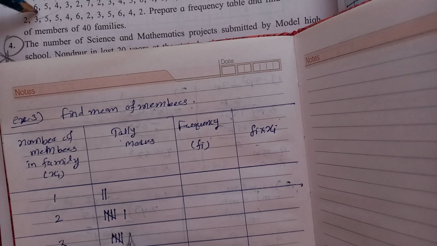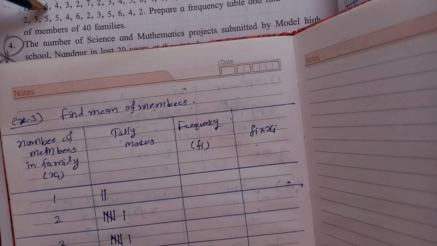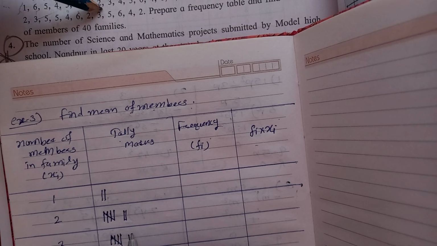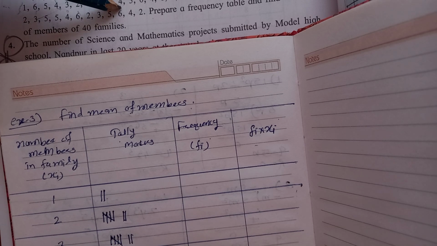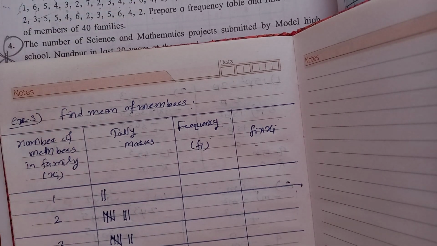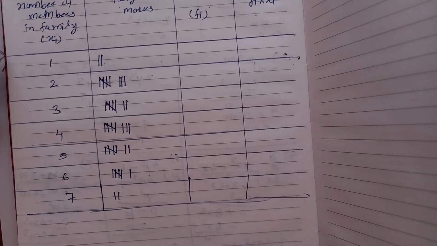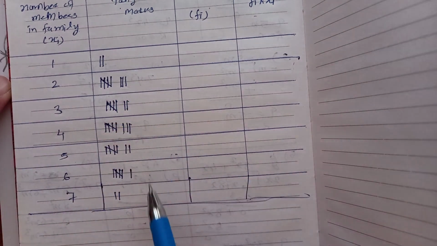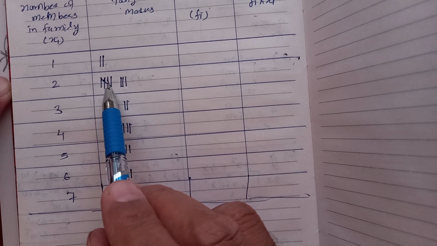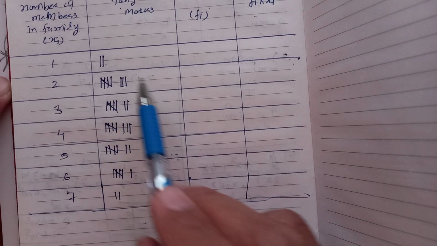Then 3. Then 5, then again 5, then 4, 6, 2, 3, 5, 6, 4, 2. Okay, over. See, one by one, you have to start from the first number to the last number, and in whichever column that number comes, you have to put the tally mark, making groups. Suppose 4 is over and the fifth one comes, cross line. Then prepare a separate group.